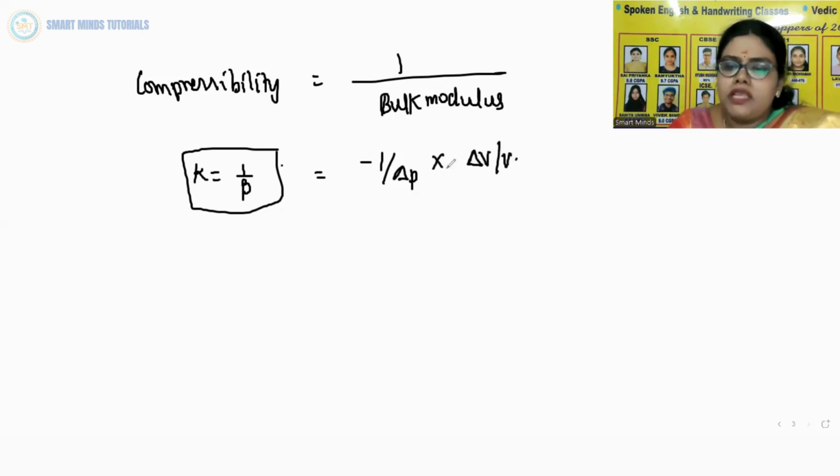It can be seen from the table which I have given you that the bulk modulus for solids is much larger than for liquids, which is again much larger than for gases. So solids are least compressible, whereas gases are most compressible. Gases are about 1,000,000 times more compressible than solids.